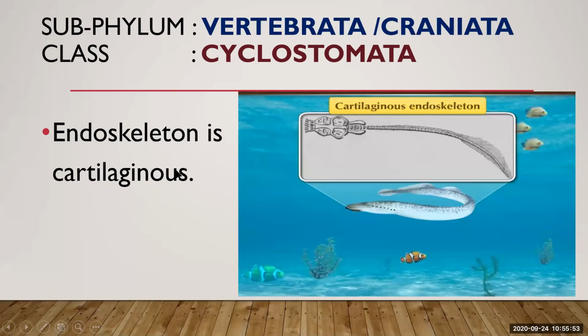What is the function of this endoskeleton? It provides support to the body. It supports the body of the organism. It gives protection to the internal organs of the body. It gives shape to the organism's body, and it helps with quick movement in the water. Whenever the organism wants to move in the water, it gives quick movement, because it is flexible in nature. So the main function of the endoskeleton is to protect and to give quick movement in the water. So this is about the endoskeleton of cyclostomata.